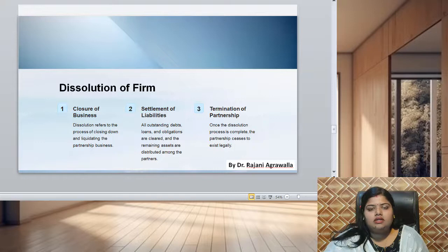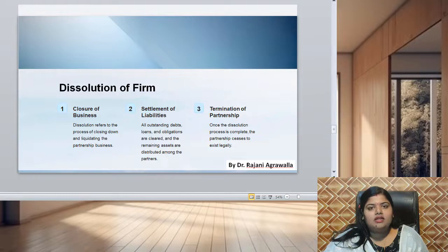Likewise, if it is not mentioned in the question that the liability will be paid off, still it will be paid off. Suppose there is a creditor to whom we have to pay, or there is a bank loan. Whenever we have the cash amount in hand, first of all we have to pay the liabilities, right?